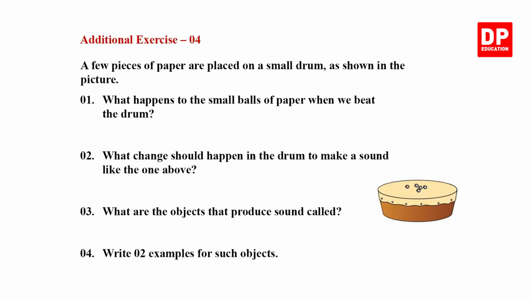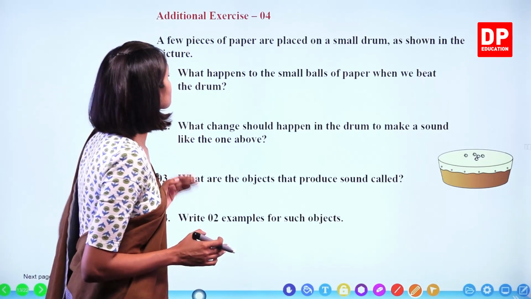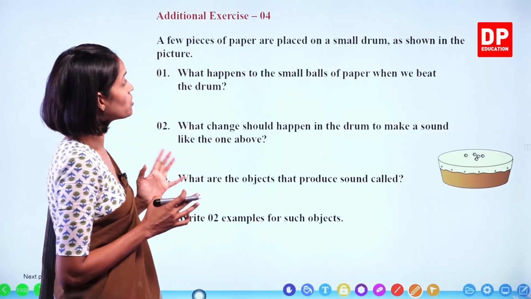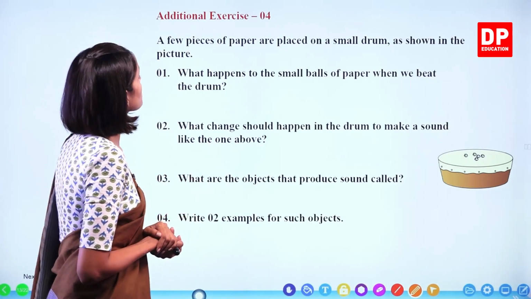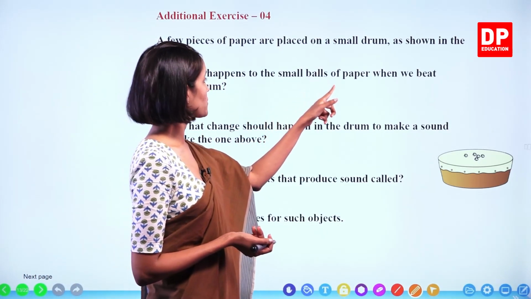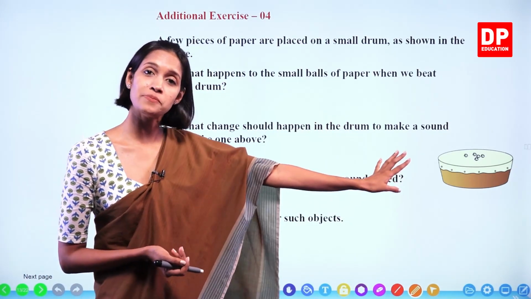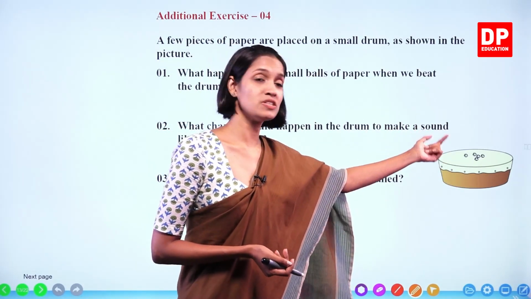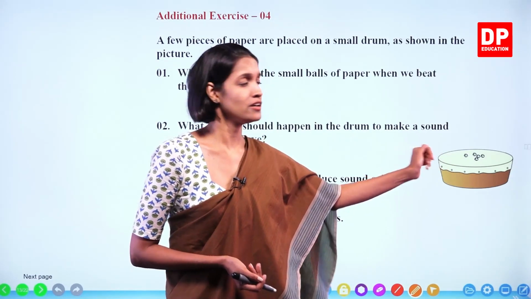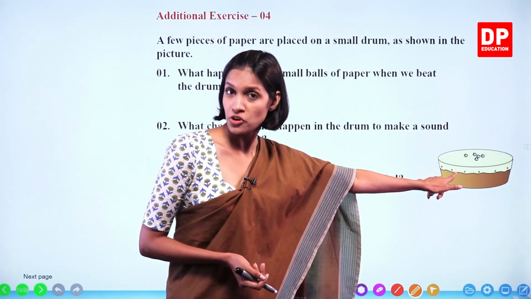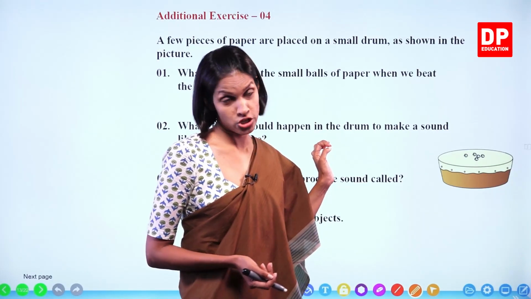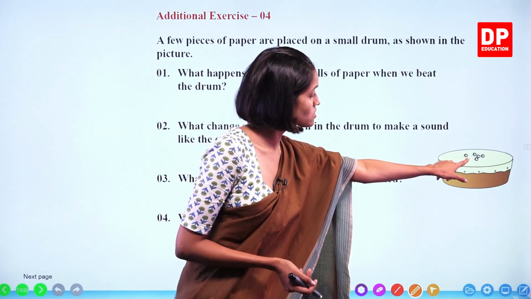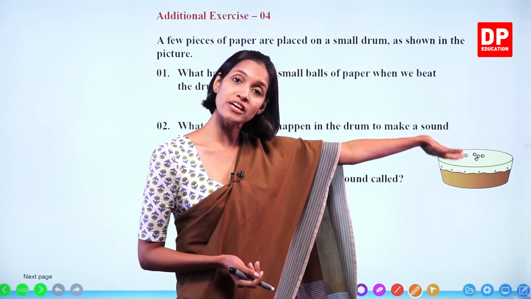Additional exercise number 4. Look at this picture. Now this experiment, this small activity also we did, okay? A few pieces of paper are placed on a small drum as shown in the picture. What happens to the small balls of paper when we beat the drum? What happens, children? You all saw that when we beat the drum, they move. These pieces of paper move here and there. You can even use small rigiform balls instead of the small pieces of paper balls, okay? So what happens to the small pieces of paper? They move here and there.